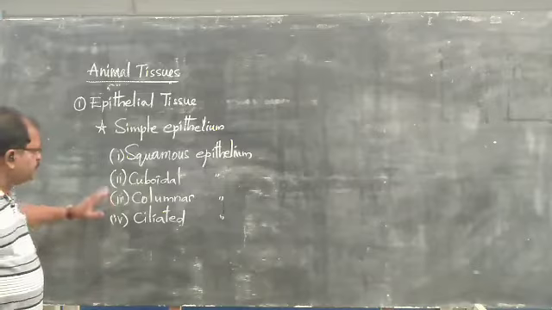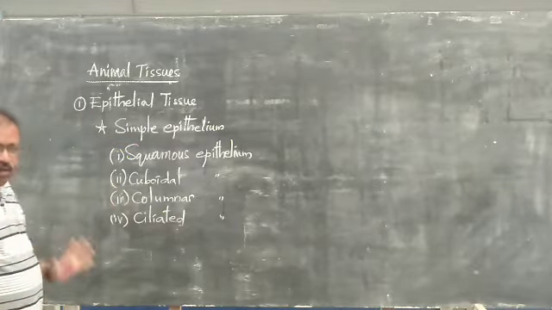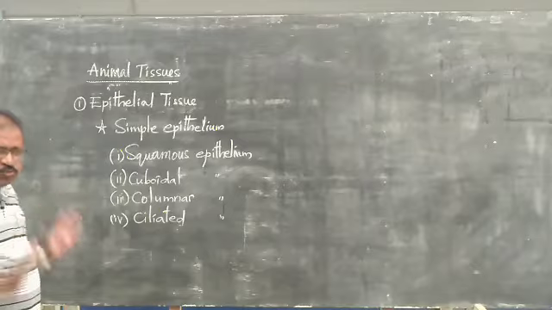These are the 4 types of simple epithelium present in our body, that is, in the animal body.